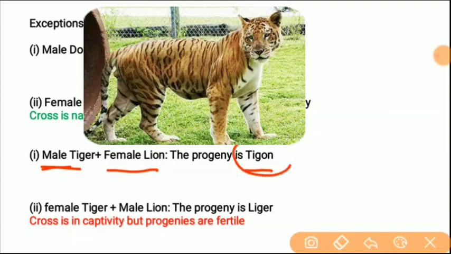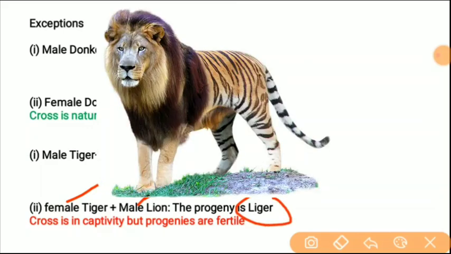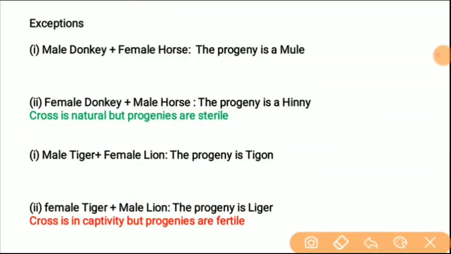You can see this is the tigon, and now we will discuss female tiger. If you reverse the case, female tiger crossed with male lion, then it will give liger. This is liger. But the tigon and liger are crossed in captivity, but the progeny are fertile. Okay, this is the exception about the species.